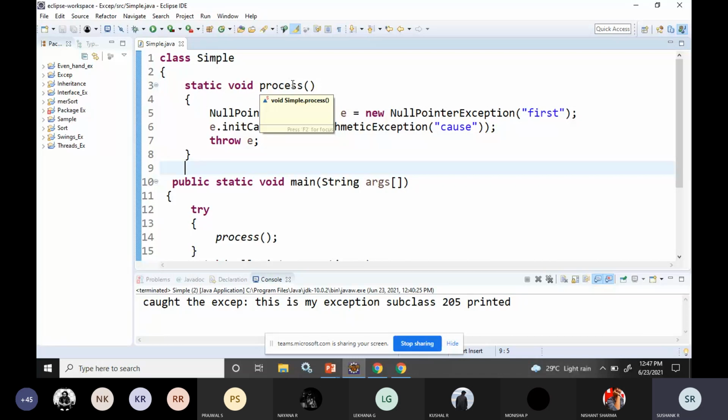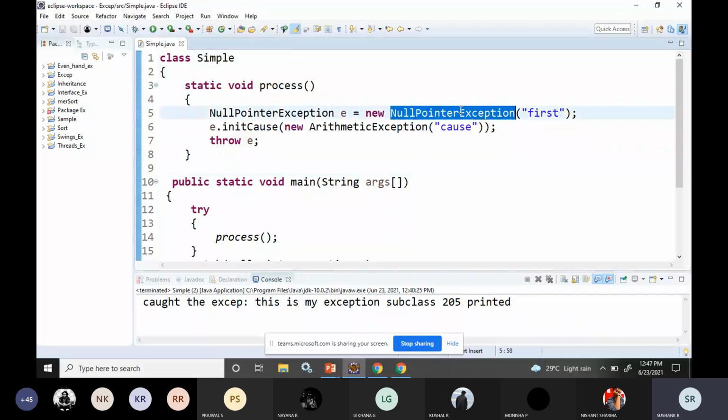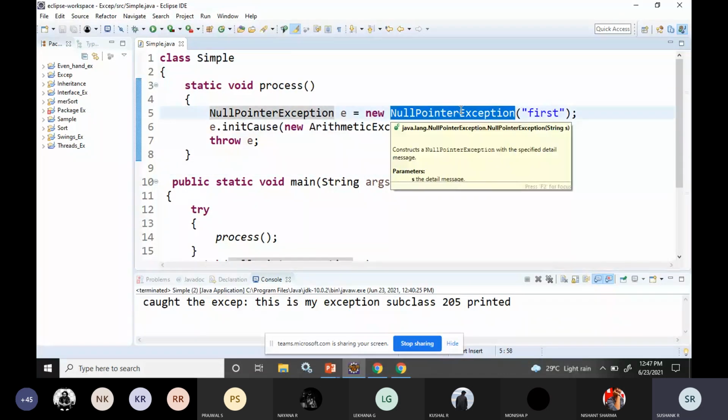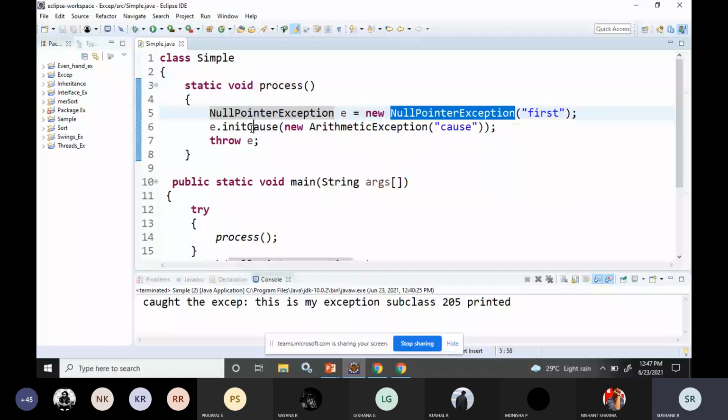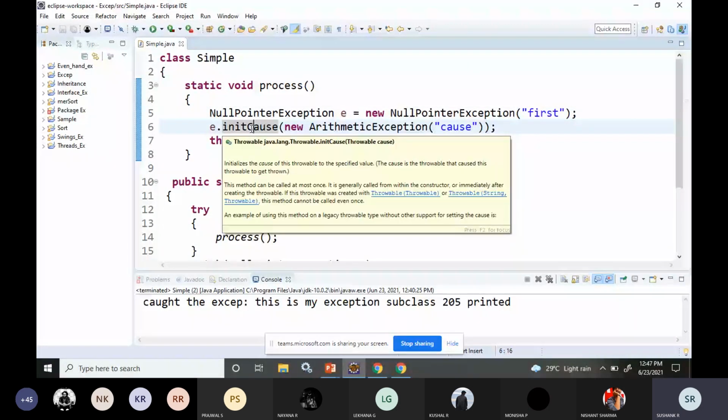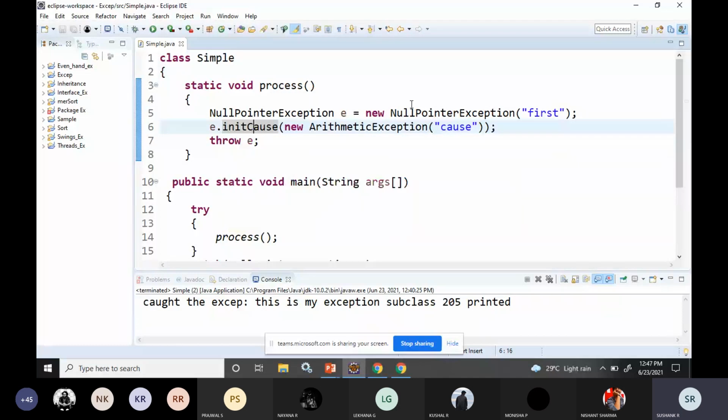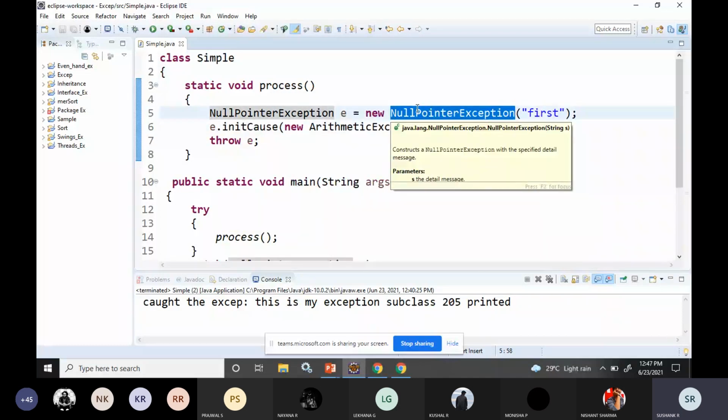So we have created a function called process. That process will give me the null pointer exception, where I've given the message as first, and also what is the initial cause. Here the first exception is the null pointer exception, so that's why I've given the message as first.